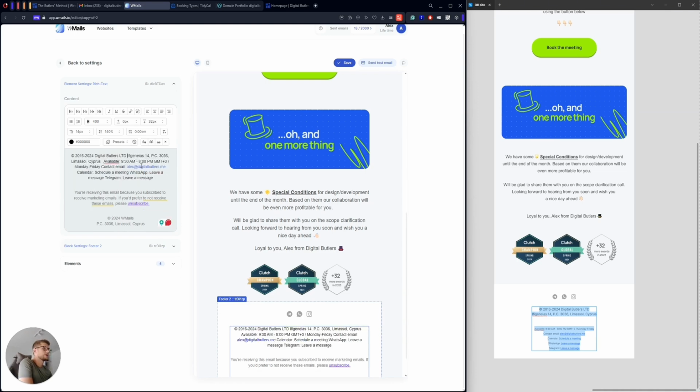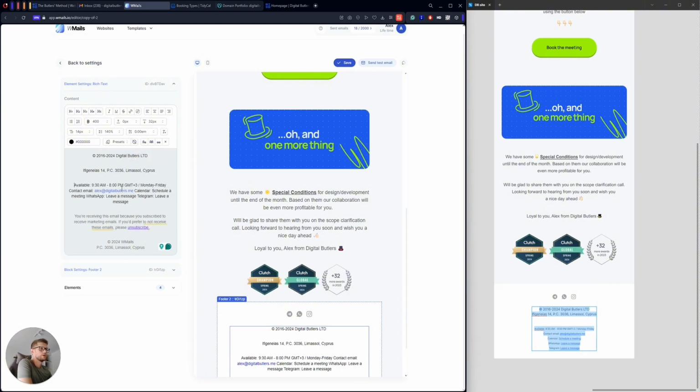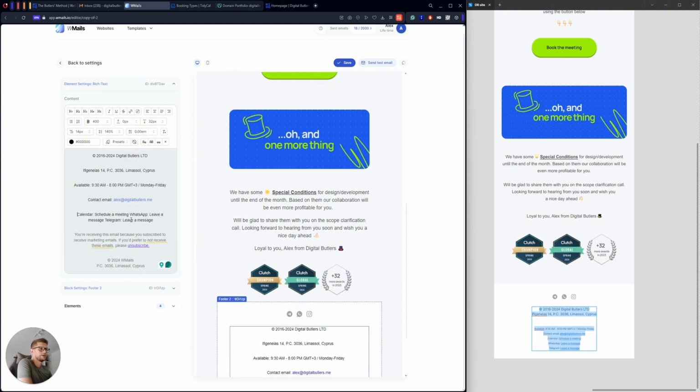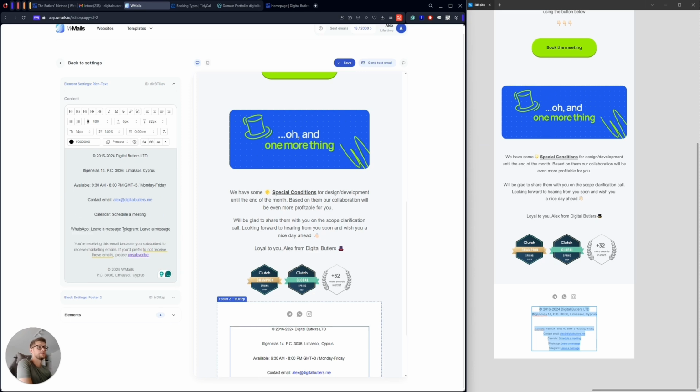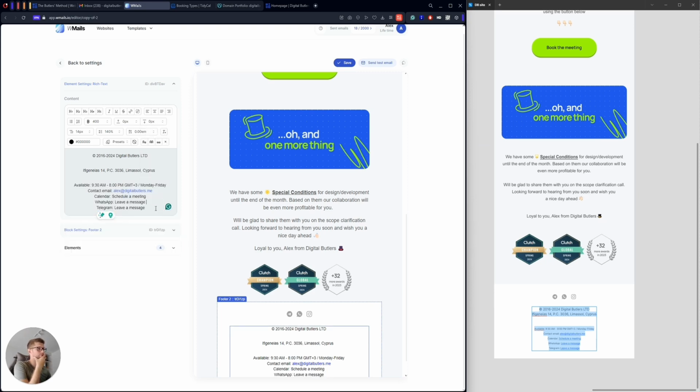So I'm putting this piece to the next line. Then I will put the availability, contact email, calendar, WhatsApp, Telegram. Okay, and that's it. So I need to get rid of that. And you can see that these lines shouldn't have such a big spacing between them. And I have a specific parameter to adjust it. So right now it looks good. So I just get rid of this spacing, maybe add a bit more spacing.